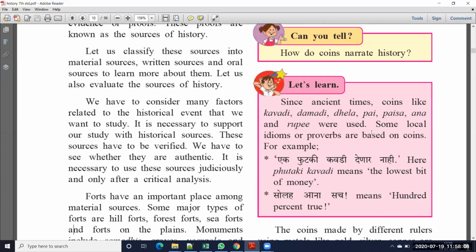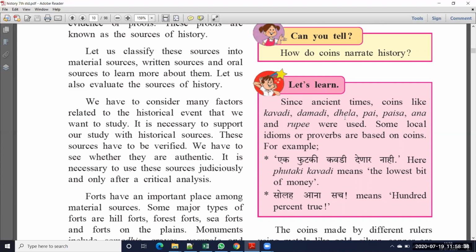Okay, so can you tell how do coins narrate history? That means when you get any coin, how does that coin give information about history? Already I told you, when you get the coin, you have to observe what type of pictures are on it, which language was used, in which year that coin was made, and which material was used. All this information we can get when we observe the coin.